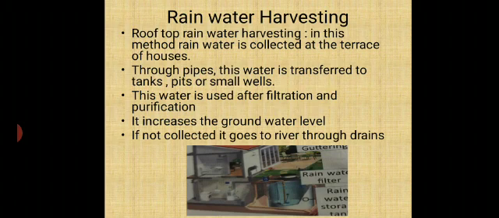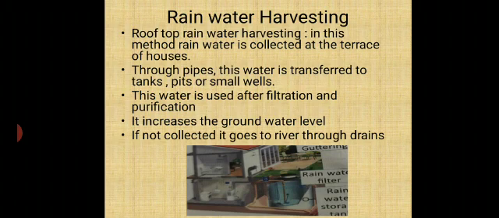Rainwater harvesting can be done by collecting the water on the roof of the houses, and it can be utilized whenever it is needed after filtration. Rooftop rainwater harvesting is one of the methods.